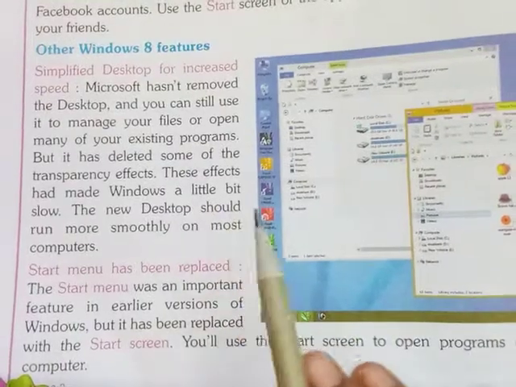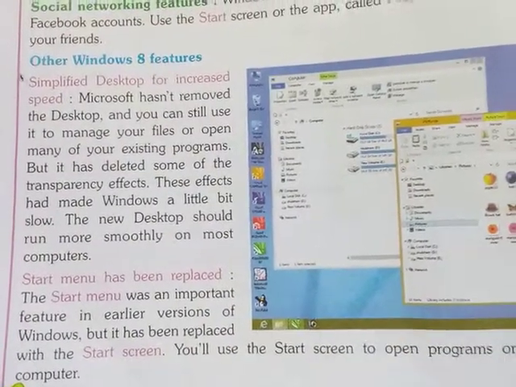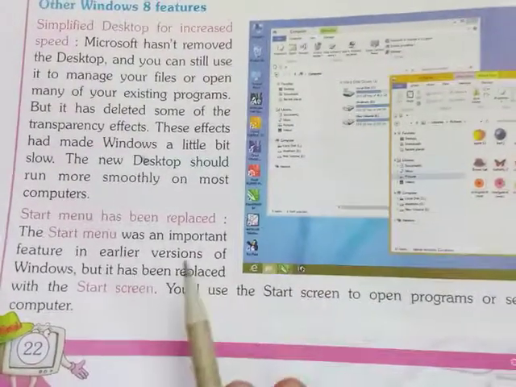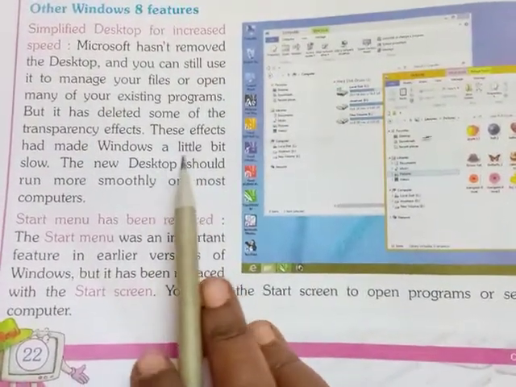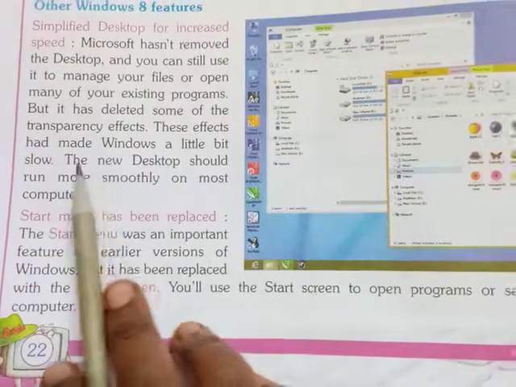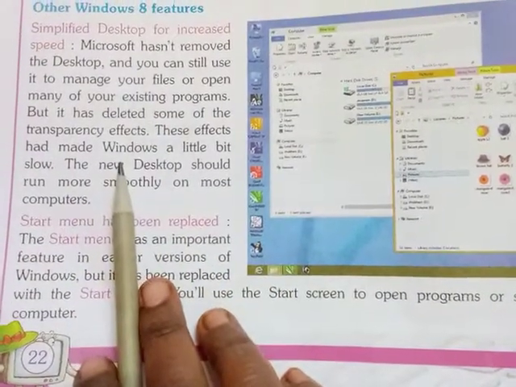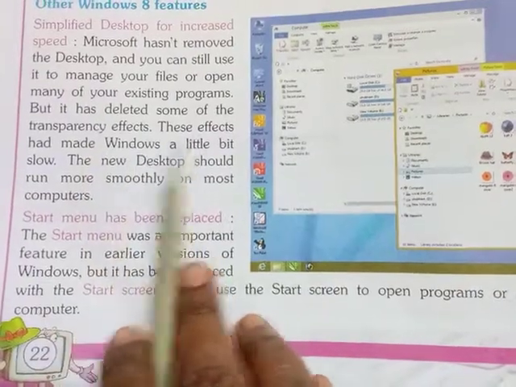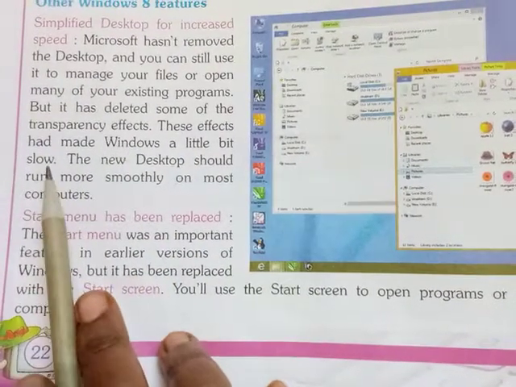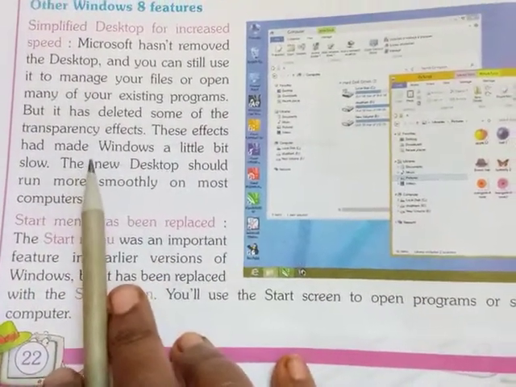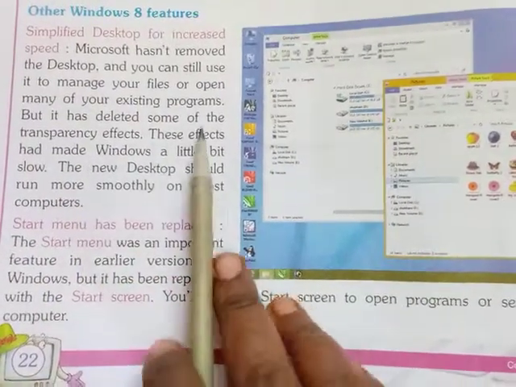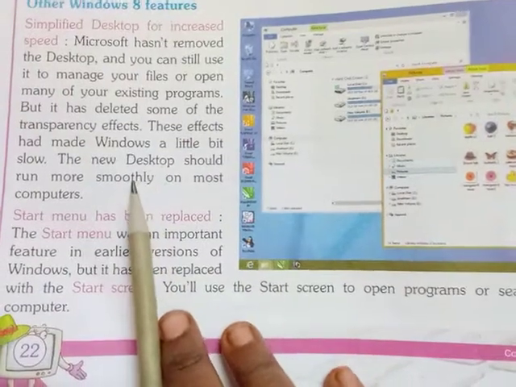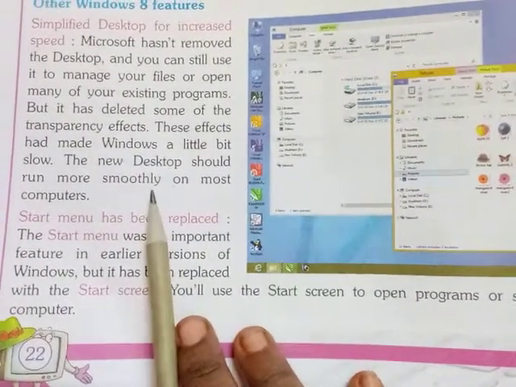It is there, but it is internally adjusted. From there, we can run all our files and access our programs. But some files were deleted, because these effects make our Windows slow. That's why some transparency files were deleted, but the desktop was not removed. Up to Windows 7 there is a desktop, as all of you know.